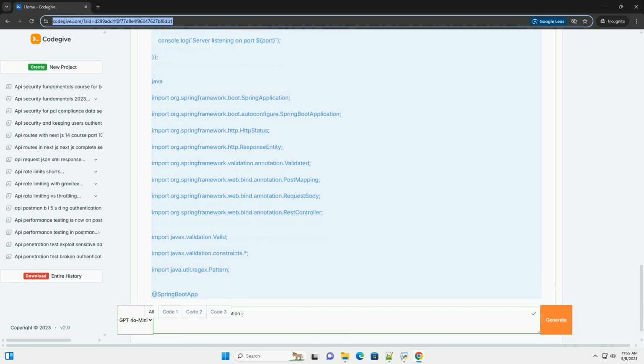Explanation: Spring Boot, a framework for building Java applications quickly. Bean Validation, JSR 303, a standard API for validating Java objects using annotations. @Validated enables validation on the controller class. User record defines the structure of the user object. @NotBlank ensures that the string is not null or empty. @Size specifies the minimum and maximum size of the string. @Pattern validates that the string matches the regular expression.